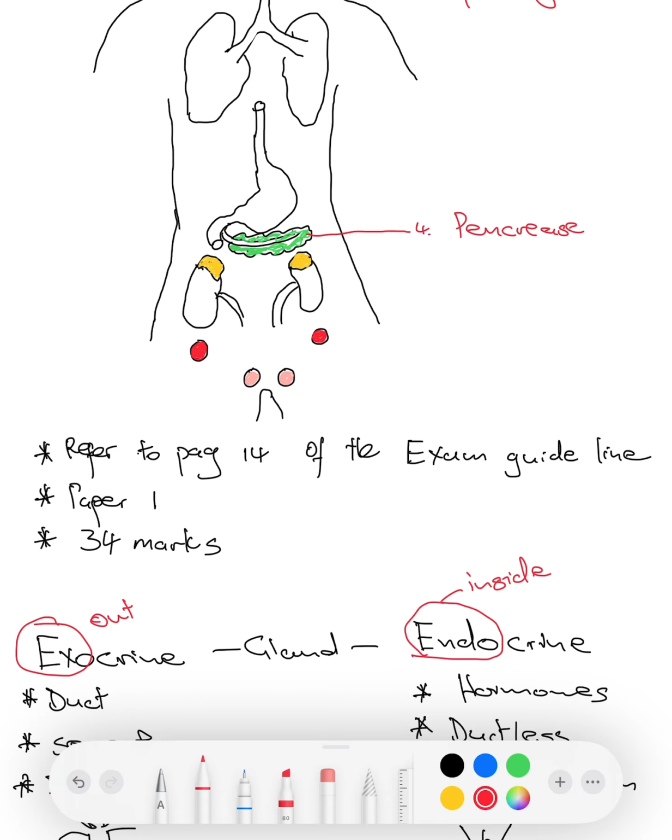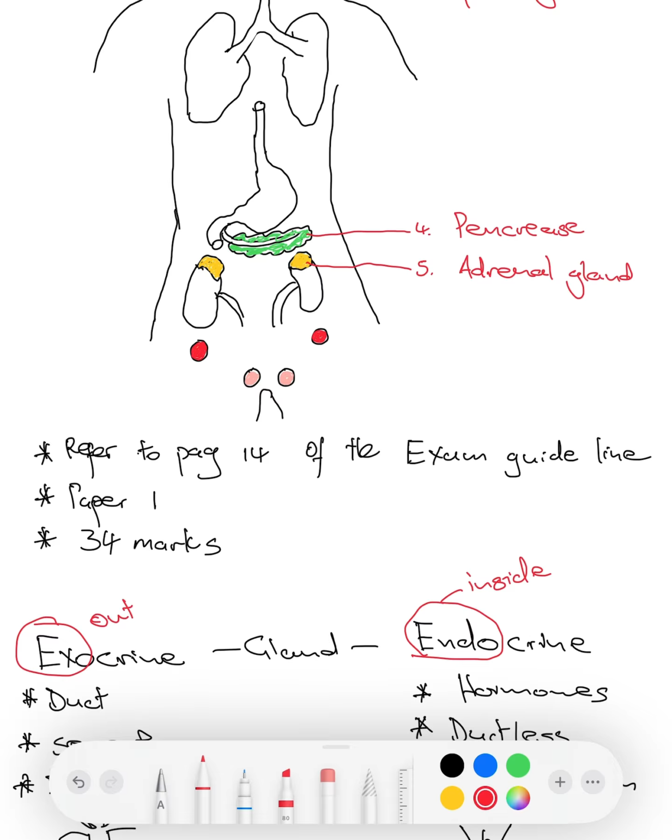It's an endocrine gland. Now you have these two other glands that are found right on top of the kidney. Hence their name, ad, meaning on top. Renal, this is referring to the kidney. So this is the adrenal gland found right on top of our kidney.